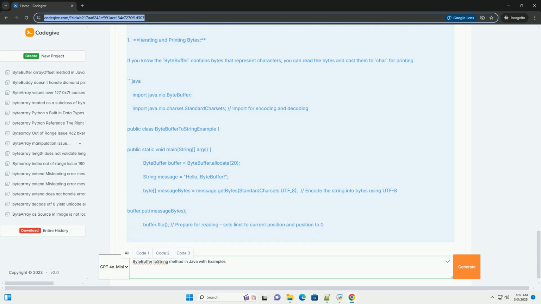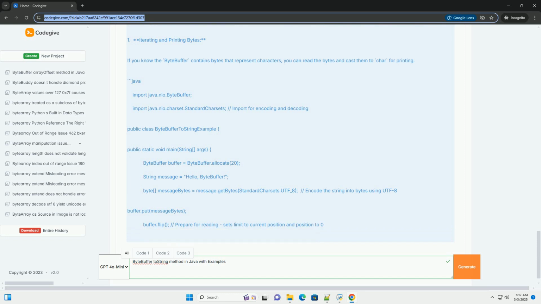This is because ByteBuffer can hold various types of data: bytes, integers, floats, characters, etc. The toString method doesn't know how you intend to interpret the raw bytes. Example: in this example, you'll notice that the toString output reflects the buffer's position, limit, and capacity, but it doesn't show the actual hello string. It tells us nothing about the data in the buffer.